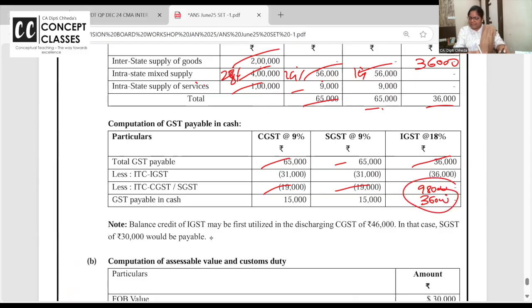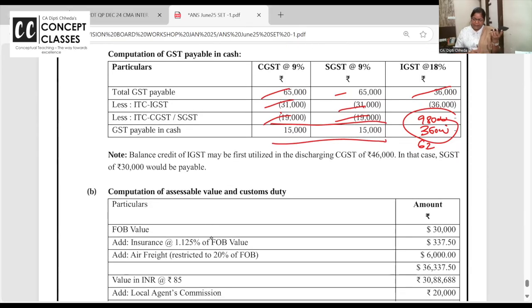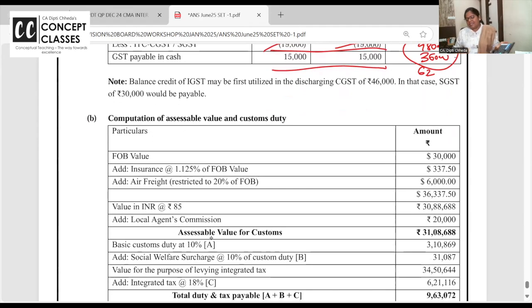So balance कितना आ रहा है देखो, 98 minus 36. Balance 62,000 is excess IGST. Can you set off against CGST and SGST? Answer is yes. And that gives you the balance GST paid. Easy.